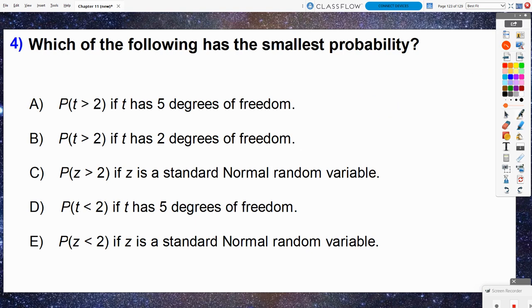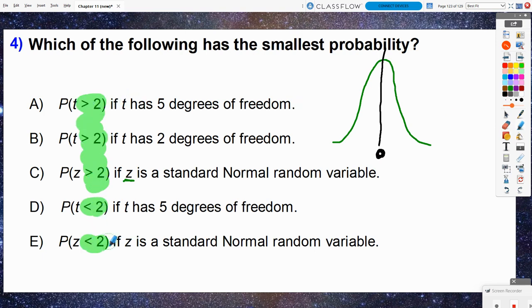We had said previously that Z normal distributions are always going to be the tallest and the narrowest. They don't have a lot of room on the outside. And all of these are going to be centered. Let's see if I can get a line down the middle here. It is always based on a standard normal, which means the mean in the middle is going to be at 0. Notice all of these are saying greater than 2, and then less than 2, but they all focus on a value of 2, basically 2 standard deviations away. So let's say that's right here.